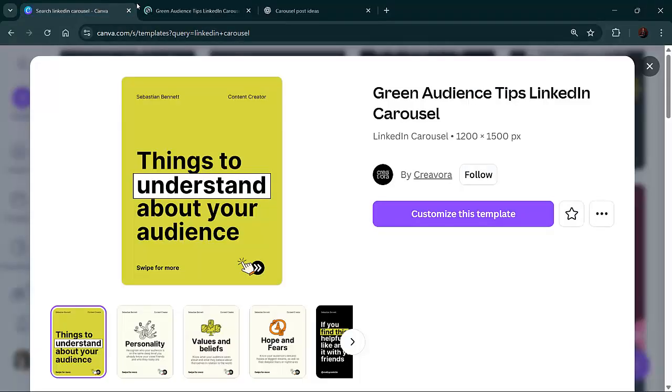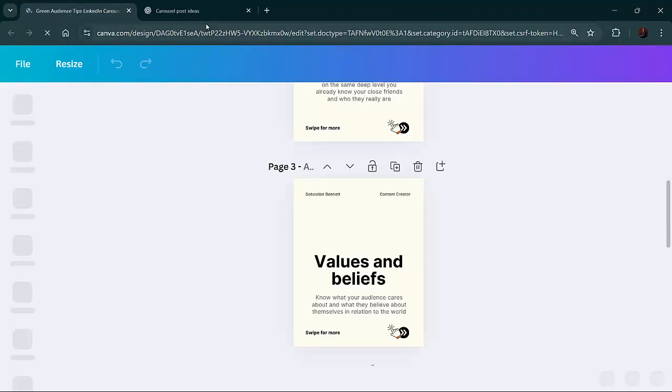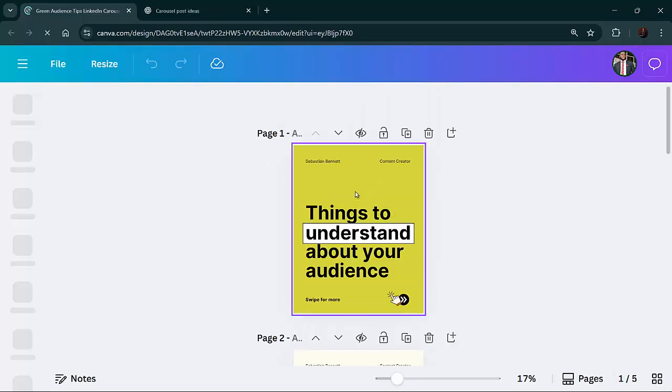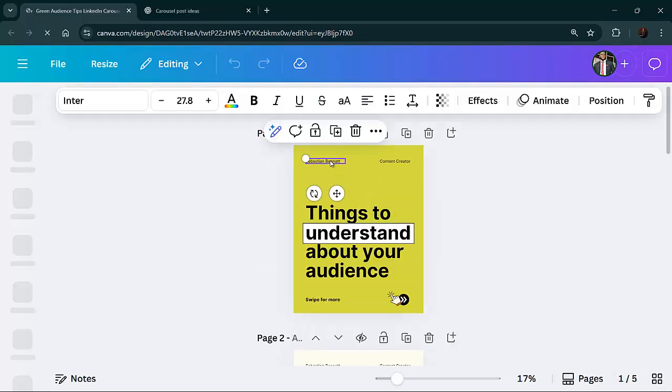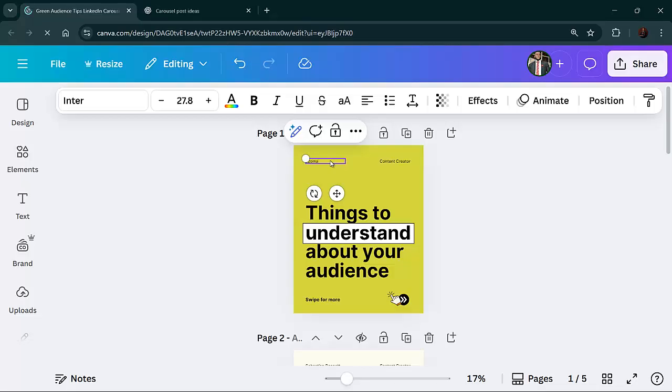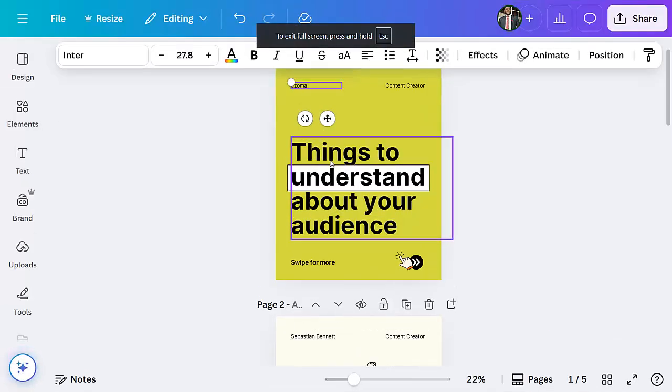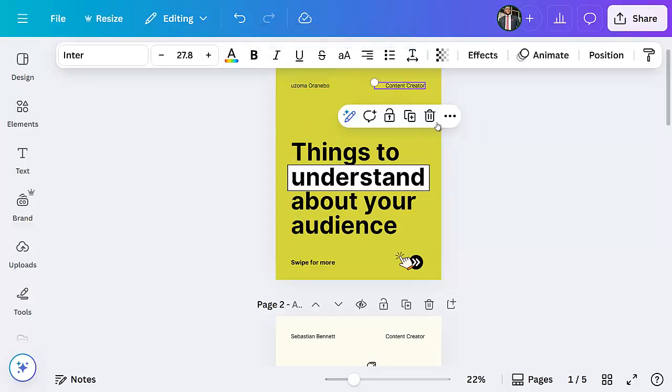So I'm not going to be using this. I'll close this one, so we'll just work with this. First thing I do is write my name again. Uzoma. It's not clear, I'll just zoom it. Uzoma Oranibo. Good. Then I'll just remove this.